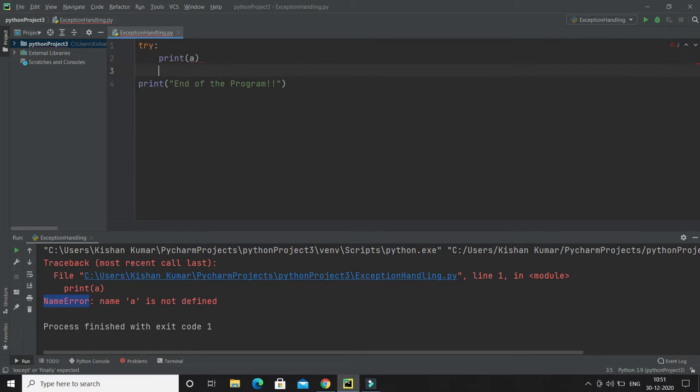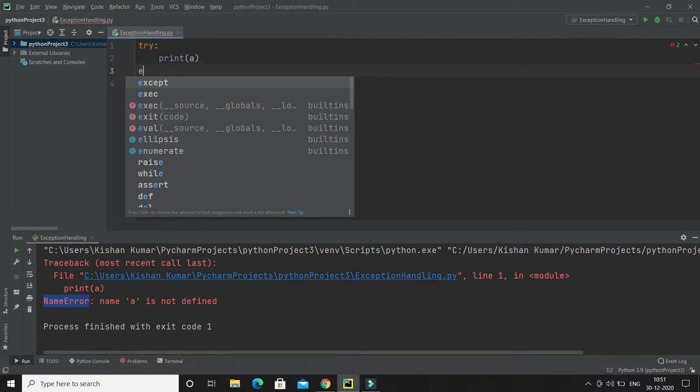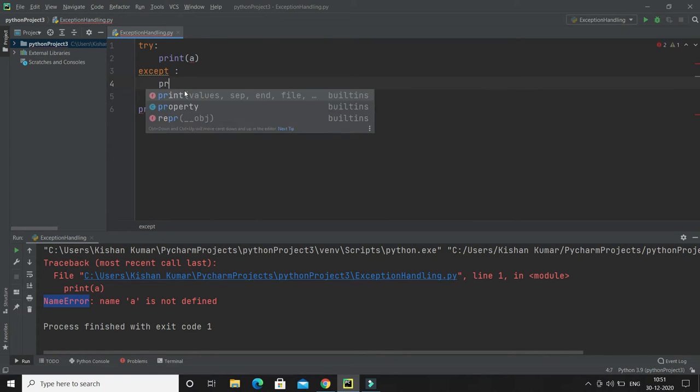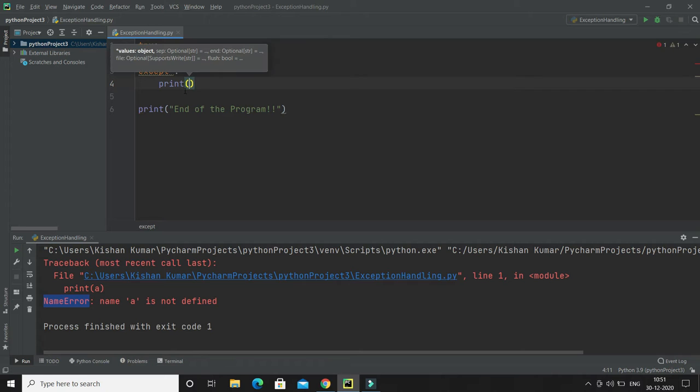And you have a corresponding except block. Here you can write the except block, and if some exception arises, then I would like to print some message so that this will report to the user that something bad happened in the backend. So here I will say something went wrong. We are just printing some message.